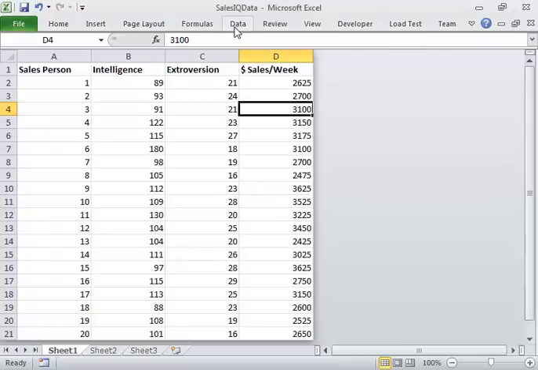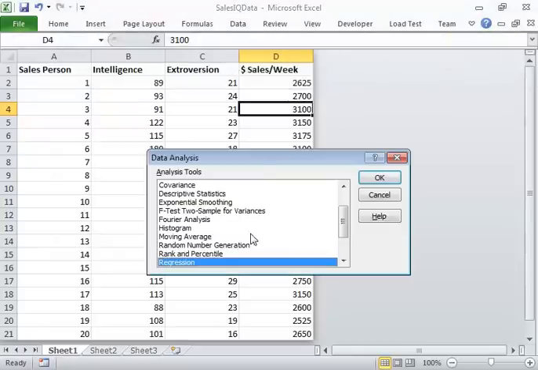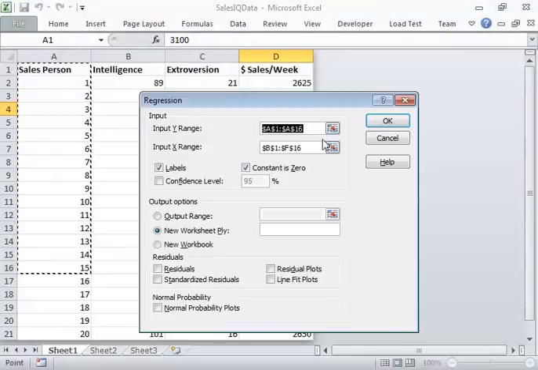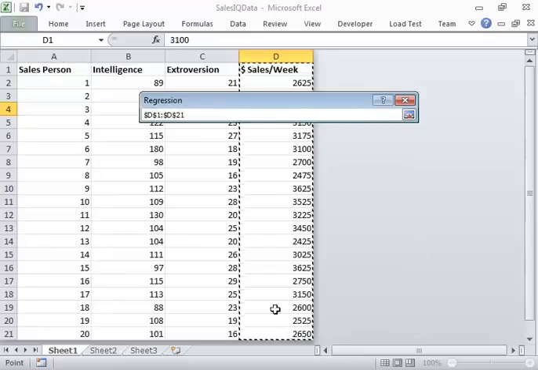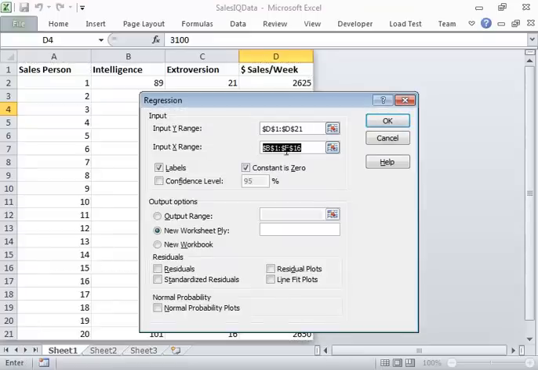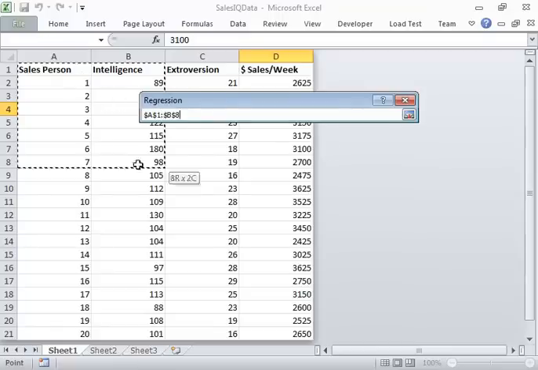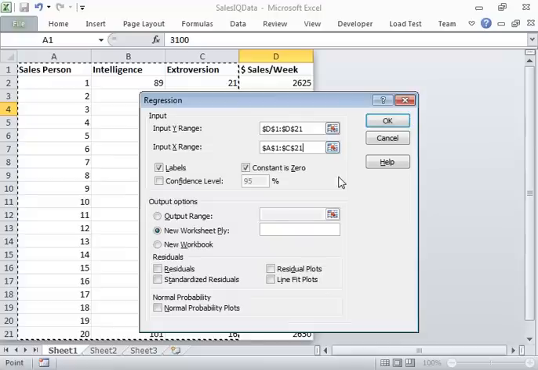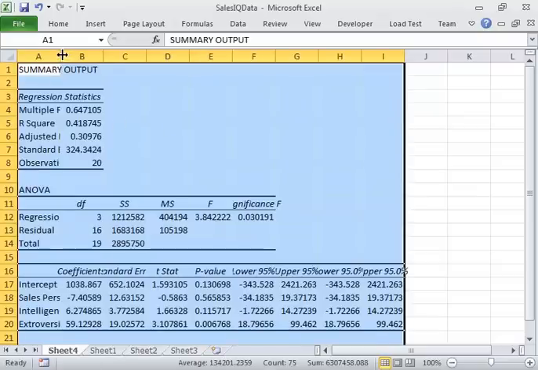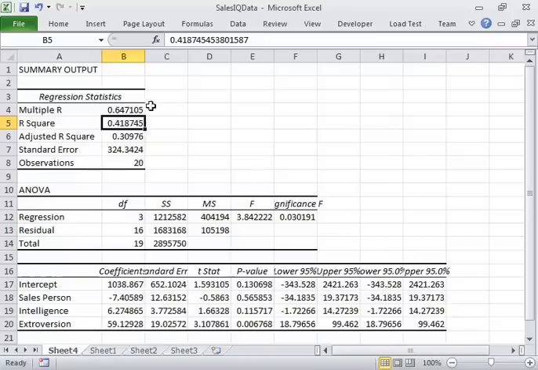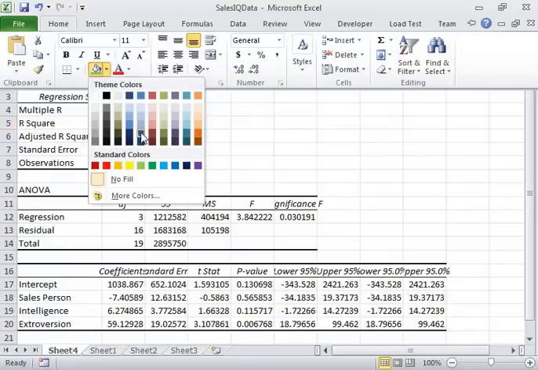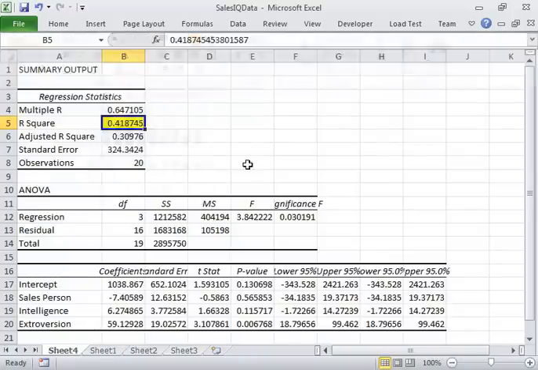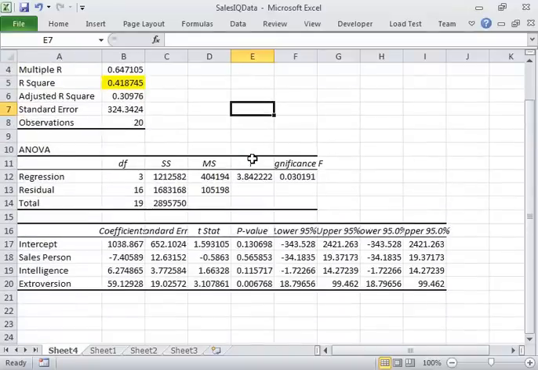So I'll go and do my regression. So data analysis, regression. And my Y range, what I'm trying to find out is my sales per week. And my X range, or what I know, is everything else. And I checked labels because I included the top row, and I click OK. All right, now my first regression is 41%, which is pretty poor. Pretty poor indeed. At least that's what the R-squared is.